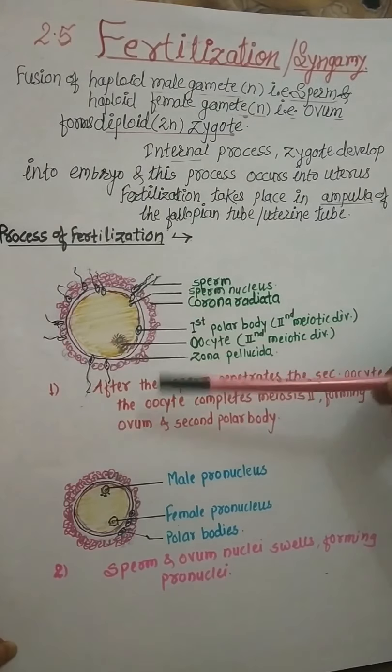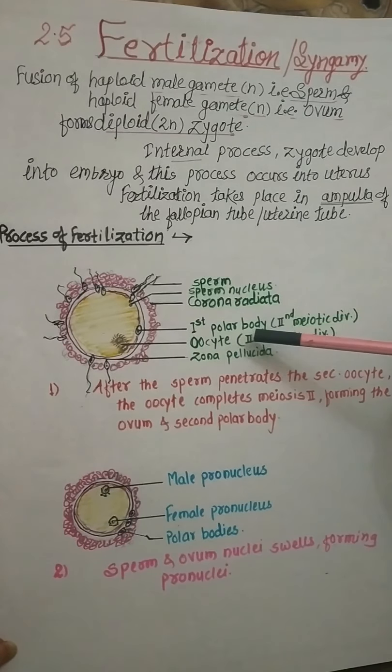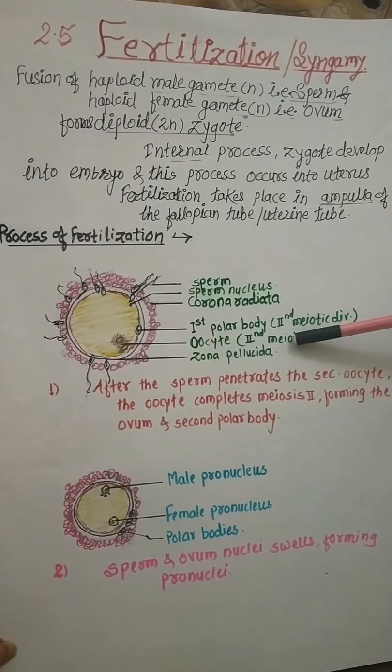Actually this is the oocyte which is developed during the oogenesis process. It develops during the second meiotic division, and simultaneously it forms the first polar body.